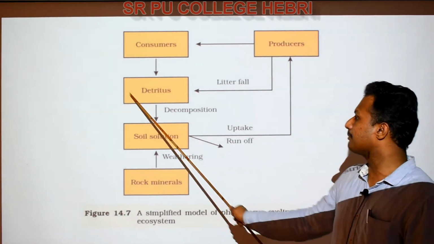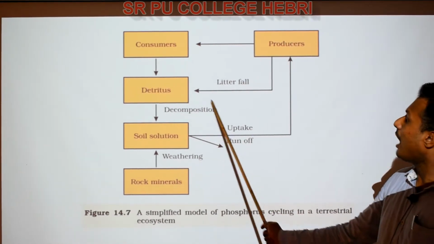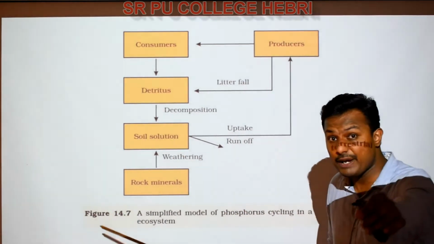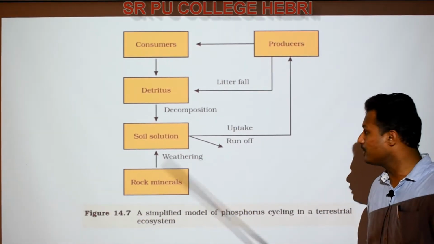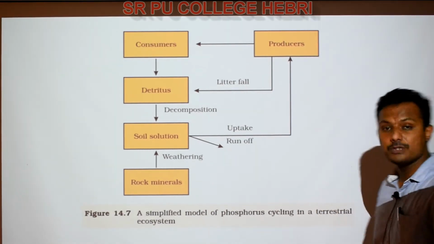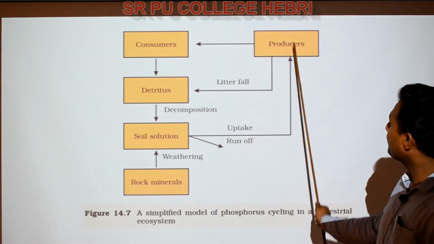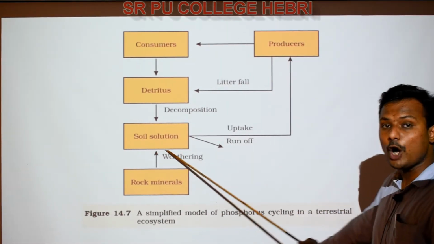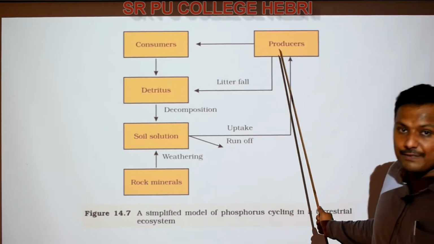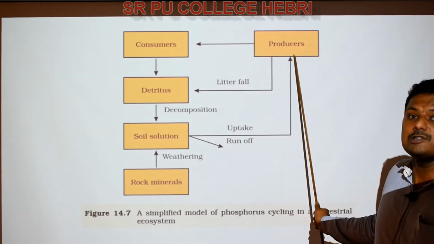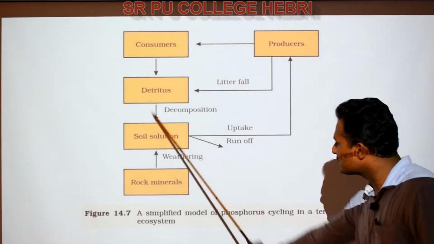It is dead organic matter which will undergo the process of decomposition, right? After the decomposition, the phosphate ions present in the soil solution will be taken up by the producers. Once again, that will be entering into the consumers. So producers, by absorbing the phosphates from the soil, not only metabolize these in their body, but also make them available for the consumers. So this cycle continues like this.